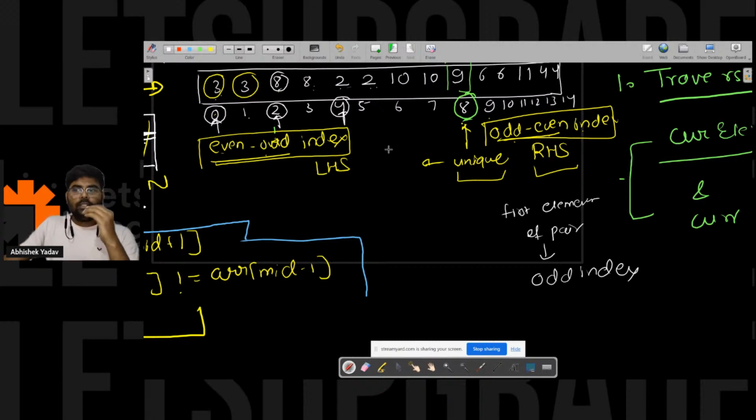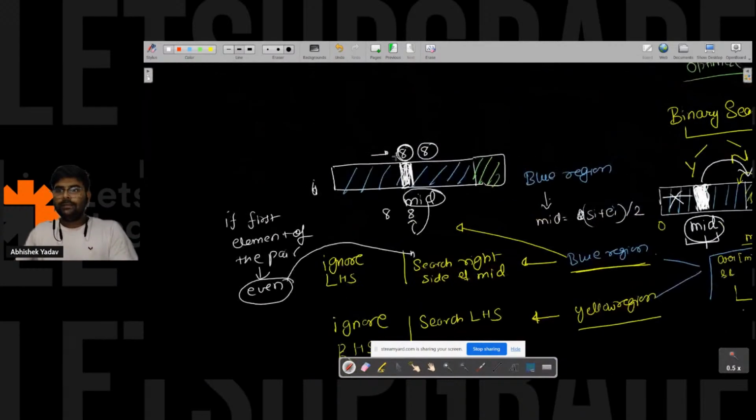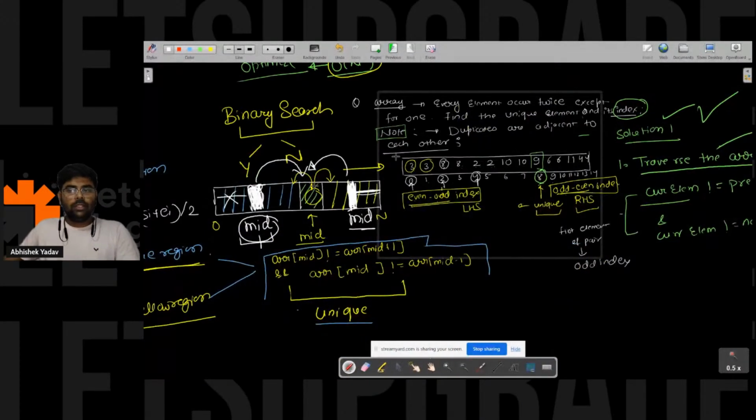Correct, clear, right? So again I'm telling you the same thing. First we are saying that there are three parts: the unique element part, then the blue region, and then the yellow region. If my mid is at the unique point, then I will return the unique element. But if my mid is in the blue region, then I have to remove the left hand side part and search in the right hand side part. Similarly for the yellow case.